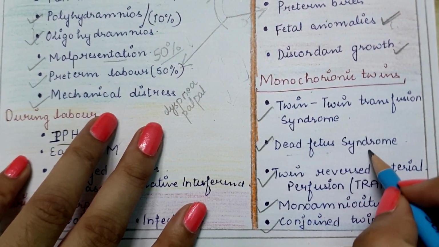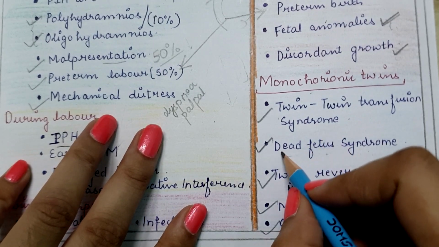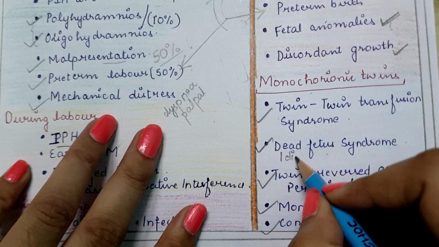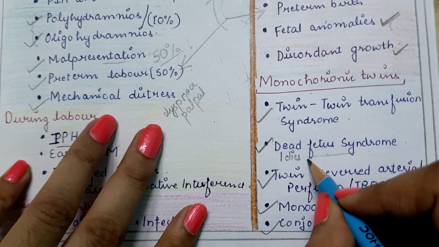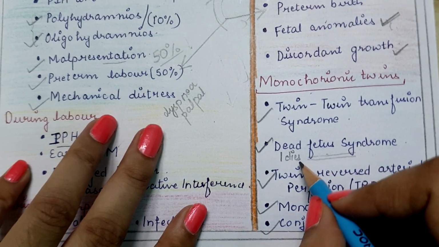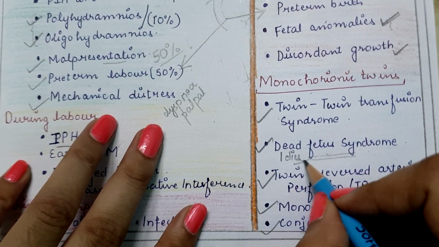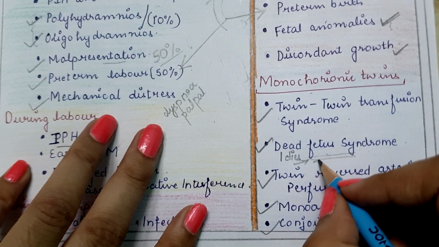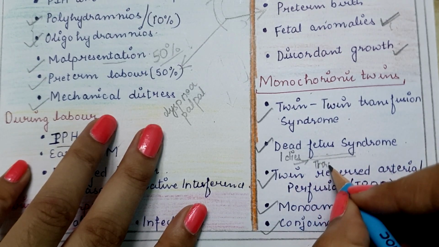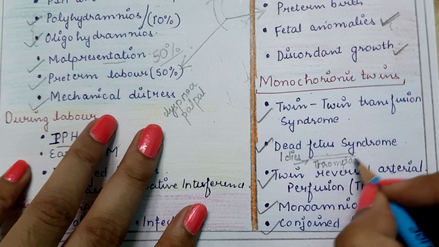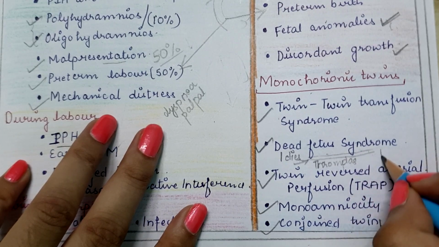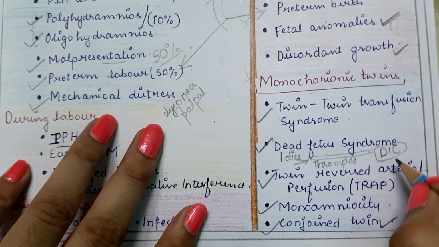Dead fetus syndrome. In this case, if one fetus dies, as we know the fetuses are connected through the blood vessels, the dead fetus passes thromboplastin into the other fetus, which causes DIC in the other fetus.